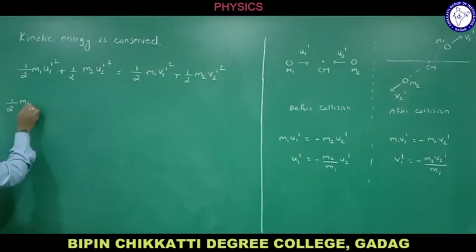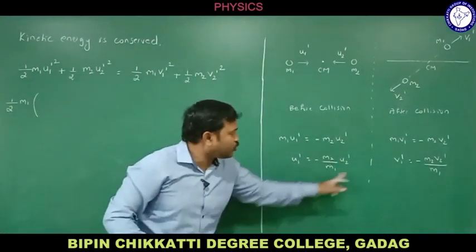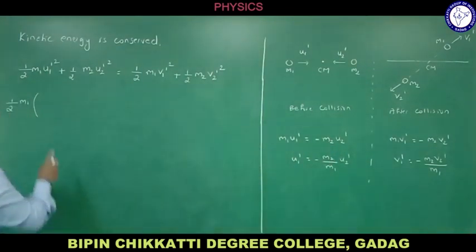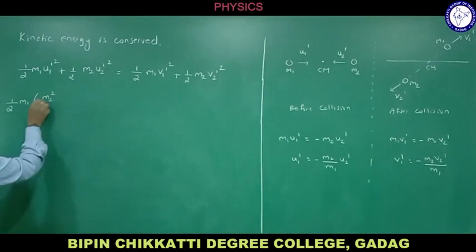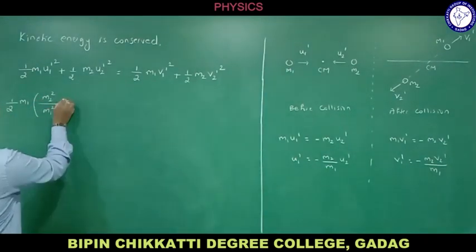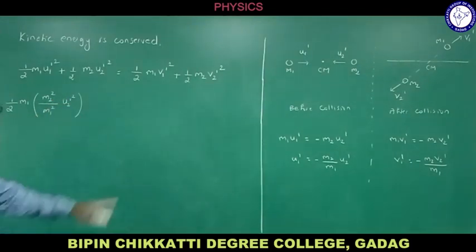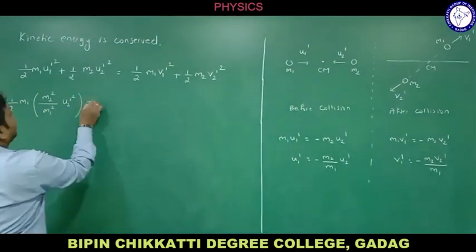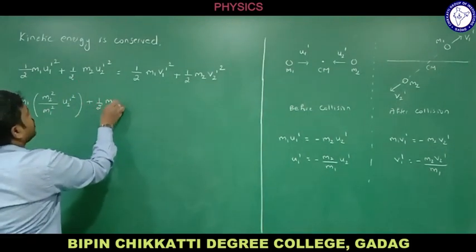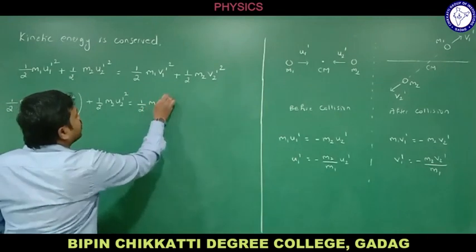Half m1, u1 dash square. So let me make square of this, so it will become positive here: m2 square divided by m1 square, u2 dash square. Shall I write like this? Just substitute it. Plus half m2 u2 dash square, that is equal to half m1, and for v1 dash square we have that term squared.